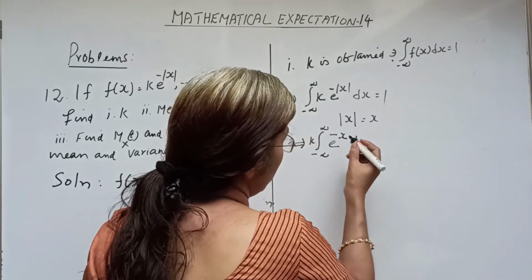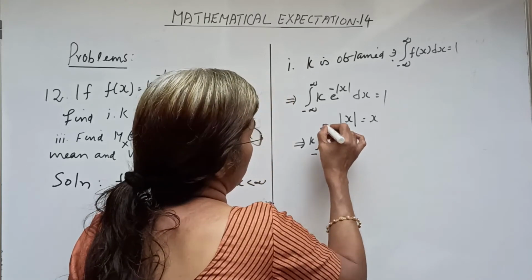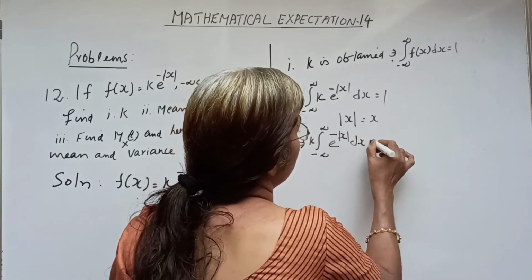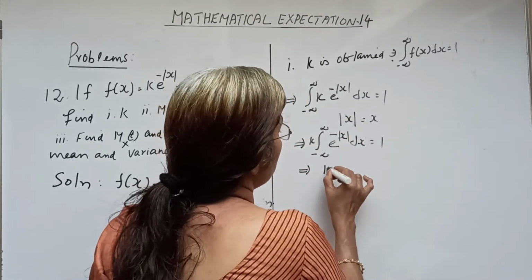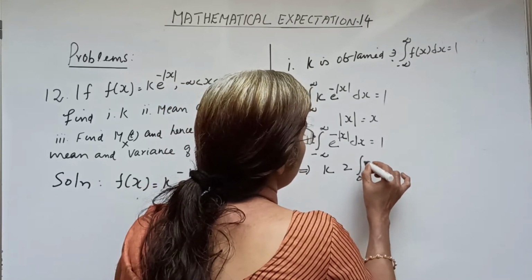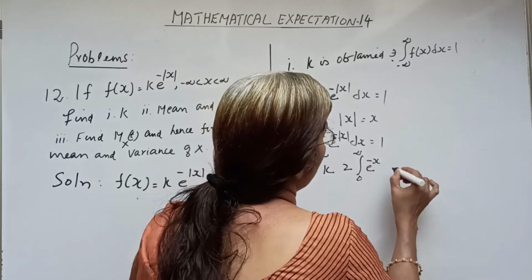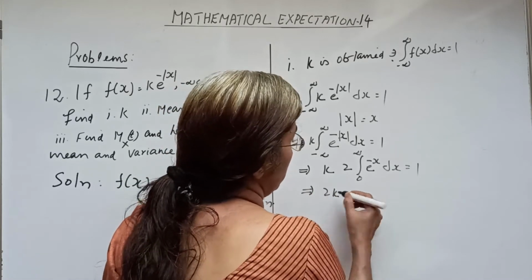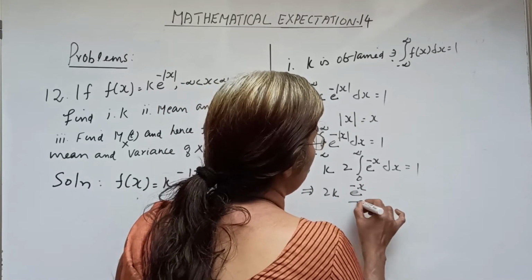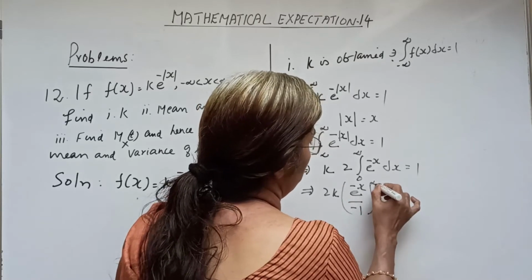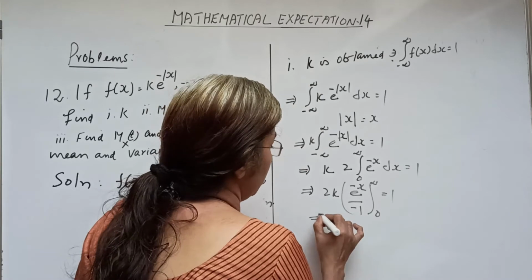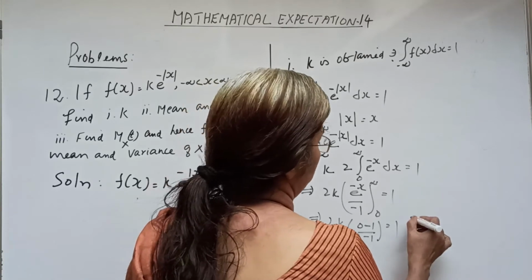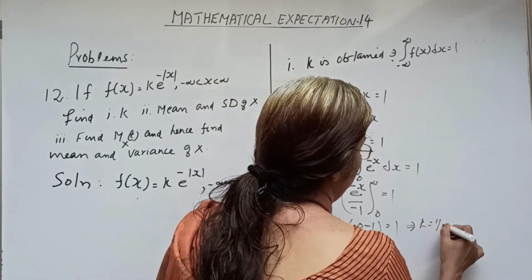So k into integral minus infinity to infinity e raised to minus mod x dx equal to 1, which implies k into 2 into integral 0 to infinity e raised to minus x dx equal to 1, which implies 2k into e raised to minus x by minus 1 over 0 to infinity equal to 1, which implies 2k into 0 minus 1 by minus 1 equal to 1, which implies k equal to 1 by 2.